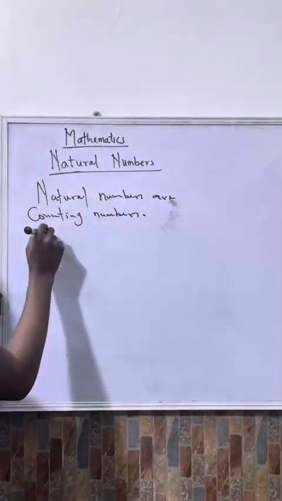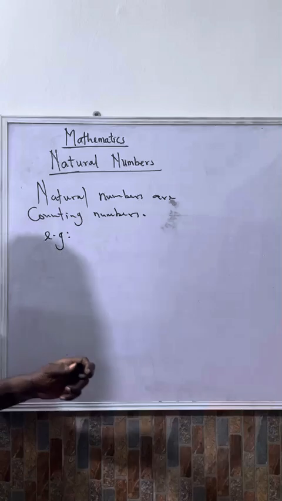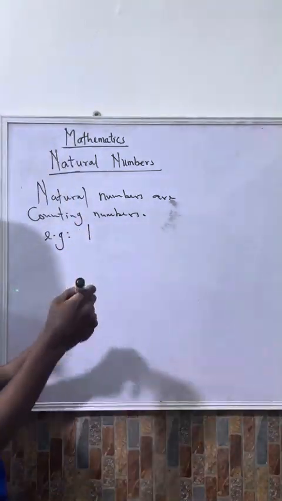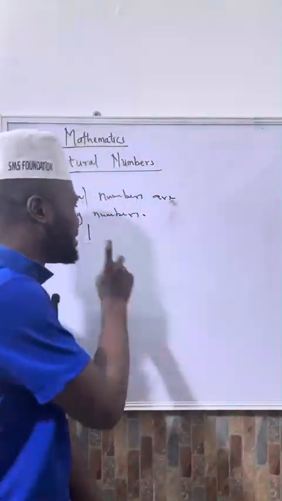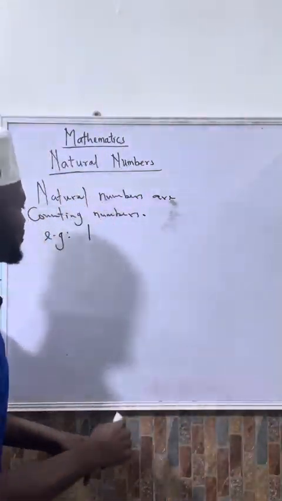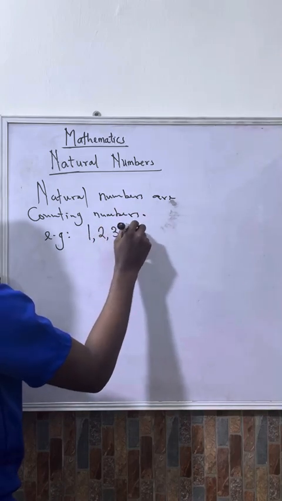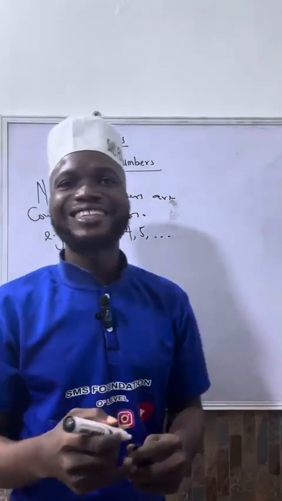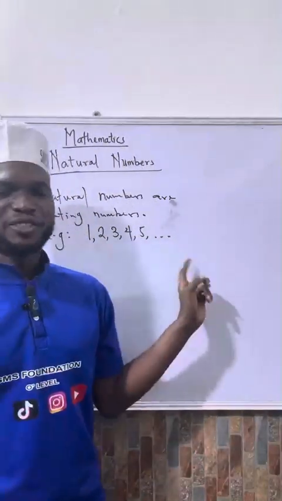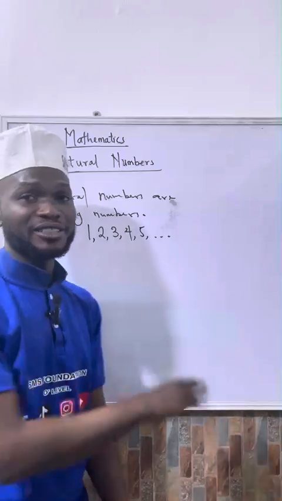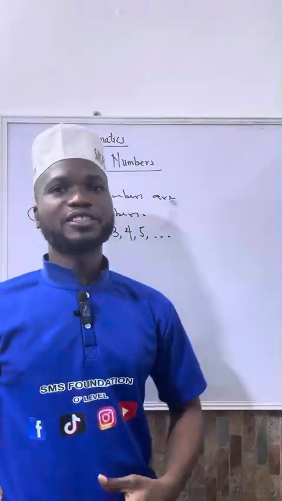So let's give examples. The smallest natural number that you should know is 1. This is the smallest. There is nothing smaller than this among the natural numbers. It is followed by 2, 3, 4, 5, and it continues like that infinitely. That is, we cannot get to the end of natural numbers. If you say you want to get to the end, you will die on it.